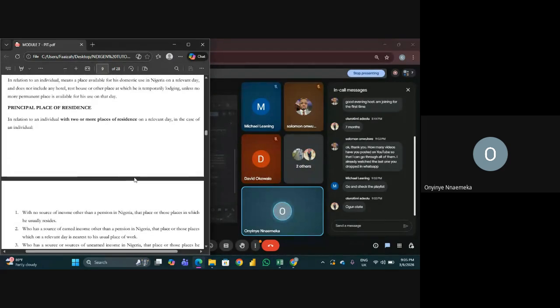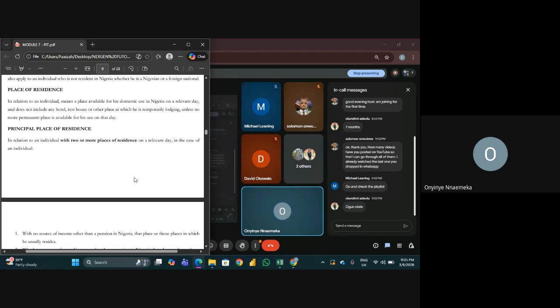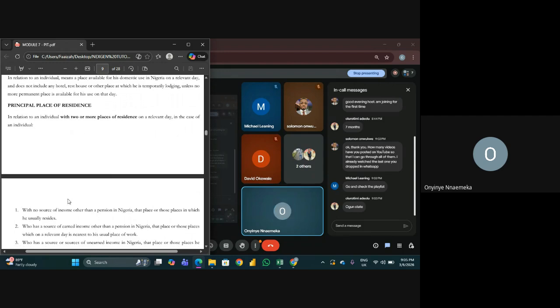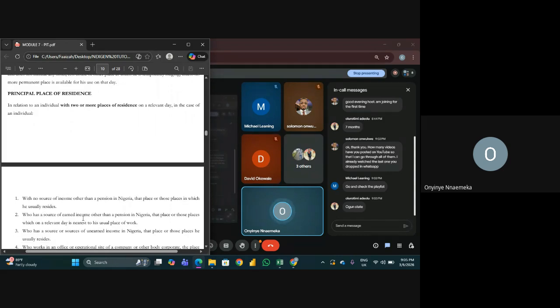Okay, here it is. Normally, your place of residence should be where you are as at the 1st of January, right? But for somebody that has more than one place, like Mr. Olalawo, he has Lagos and he has Ogun State. Which of the two will become his principal place of residence? Somebody with no source of income, he has source of income. Now, someone that has source of income and income other than pension, right?